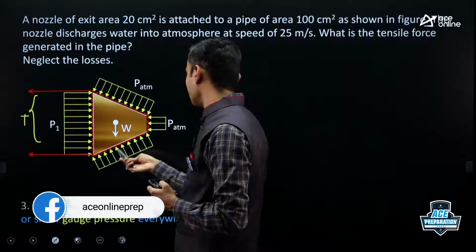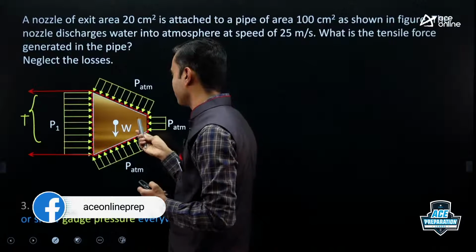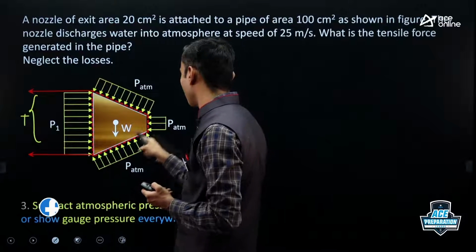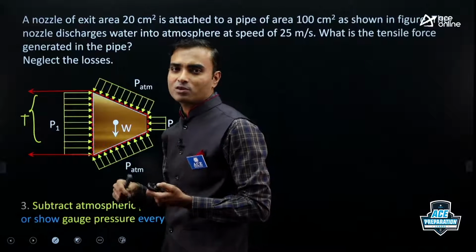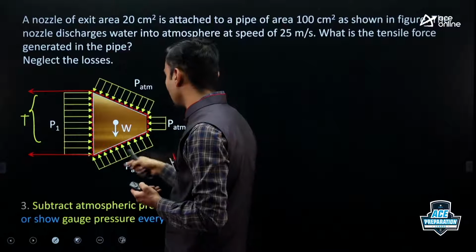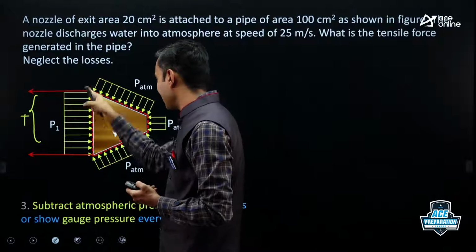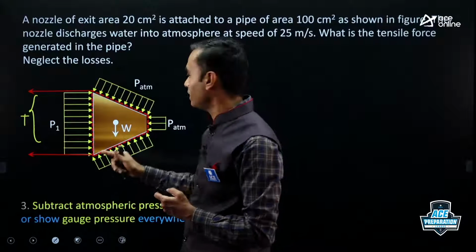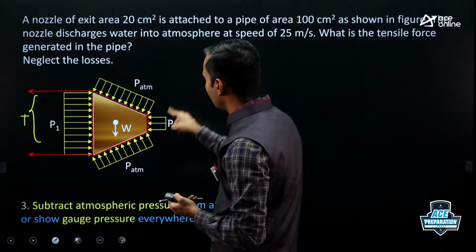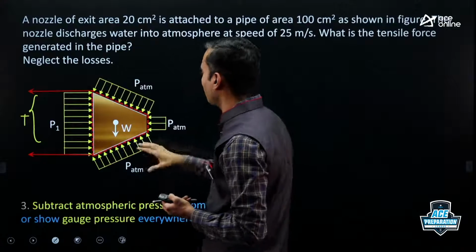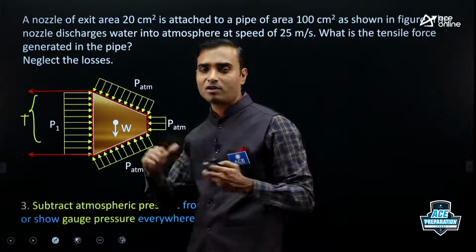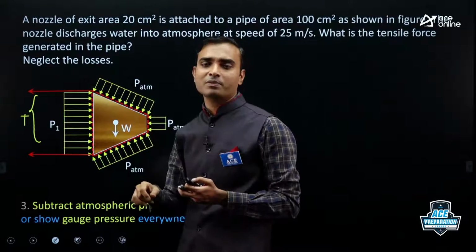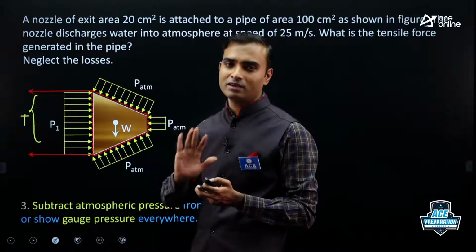So what we are doing is we are subtracting atmospheric pressure from all sides. Why are we doing this? Because when we subtract atmospheric pressure, everywhere on the outer side we will get zero pressure. So in that case, we need not bother about this outside pressure. And inside we will get gauge pressure. But can we do that? Yes, definitely we can do that. We can add constant pressure on all sides, or we can subtract constant pressure from all sides. Adding or subtracting constant pressure will not change any net force.